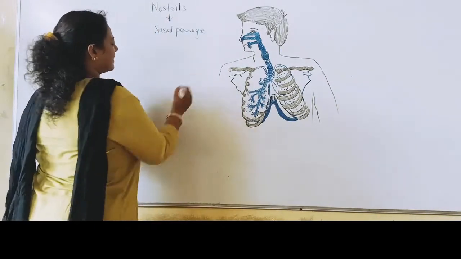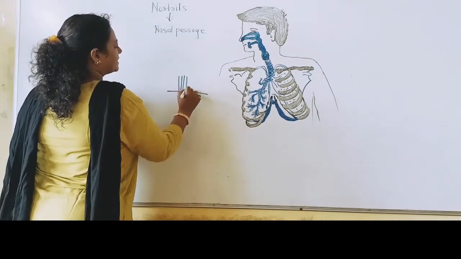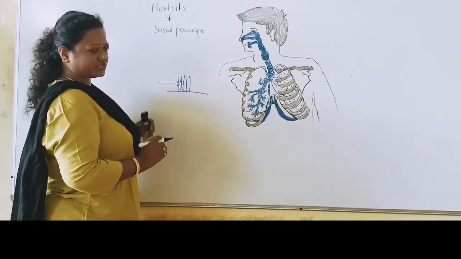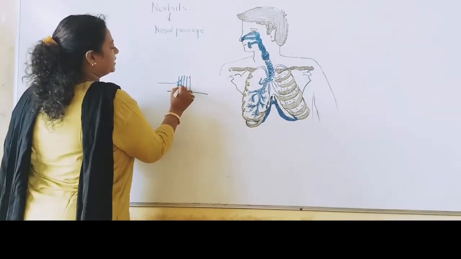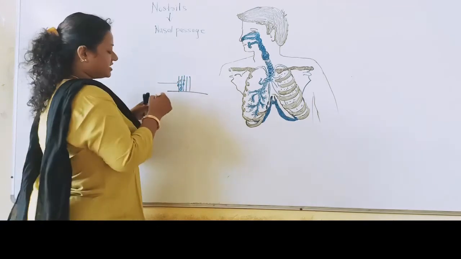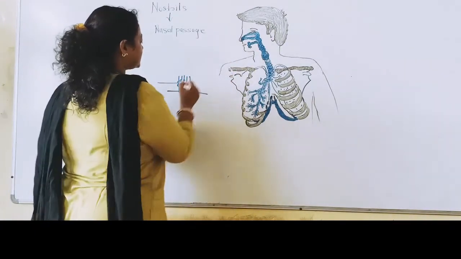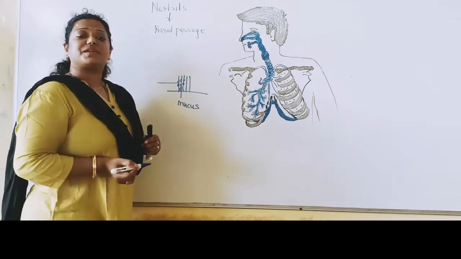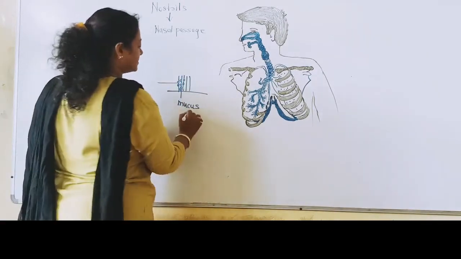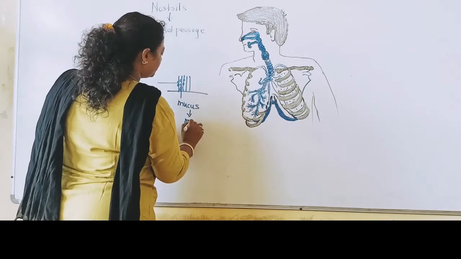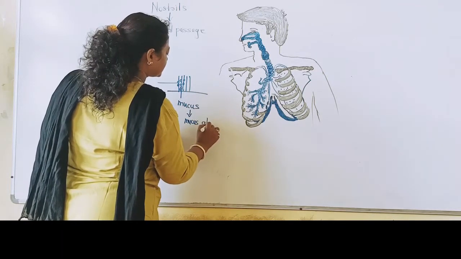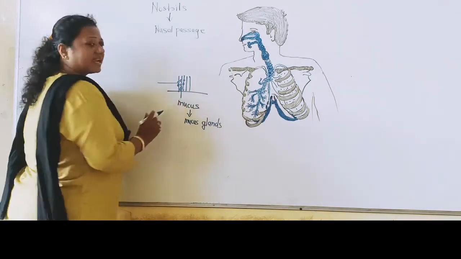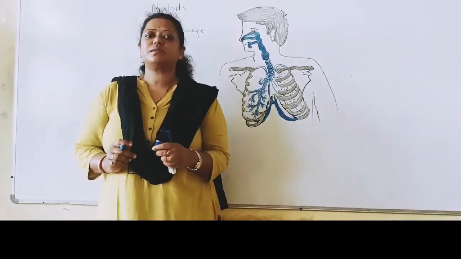Suppose hairs are present like this, students. If any foreign particle enters our nostril, it will stick over here, and this is sticking due to what? Mucus. Mucus is present in our nostrils, which is secreted from what? Mucus glands. Now students, you may ask me, what is meant by mucus?